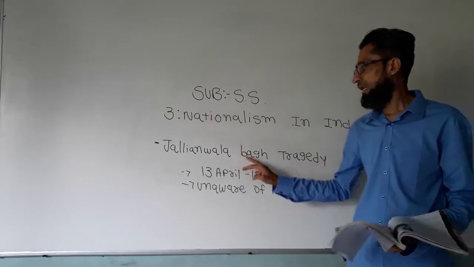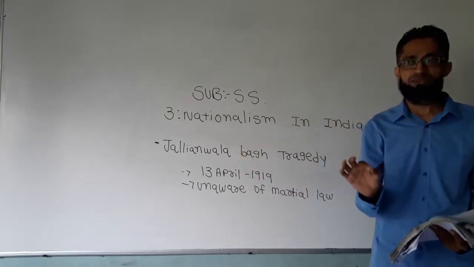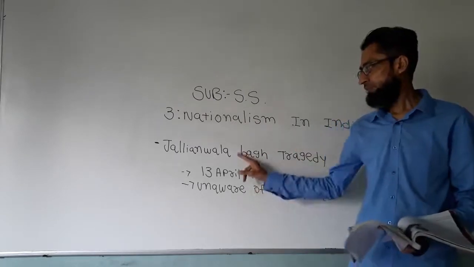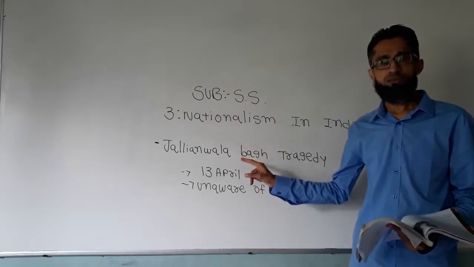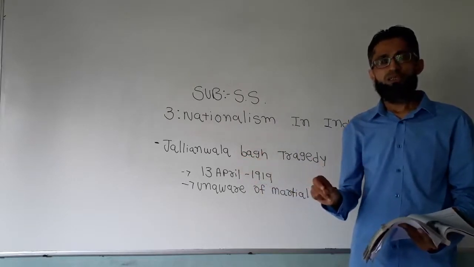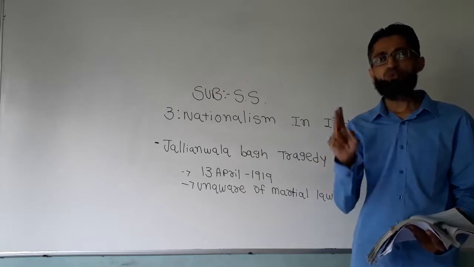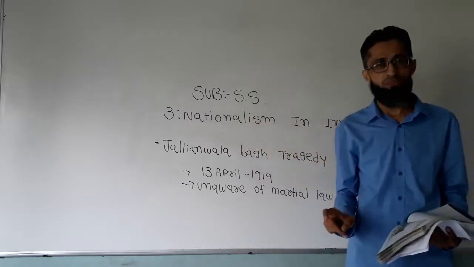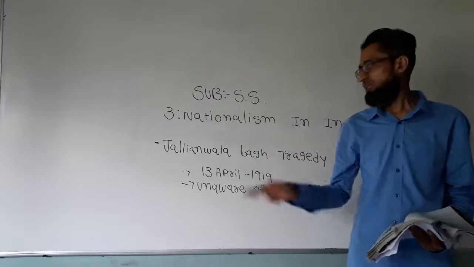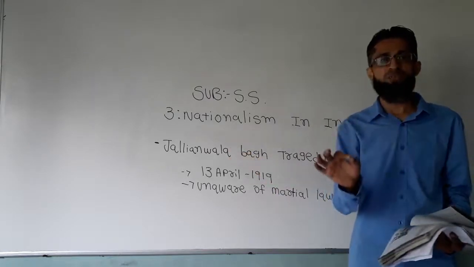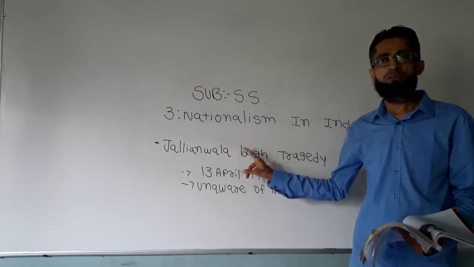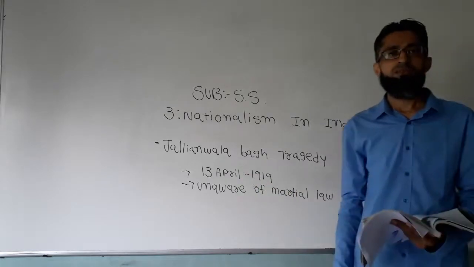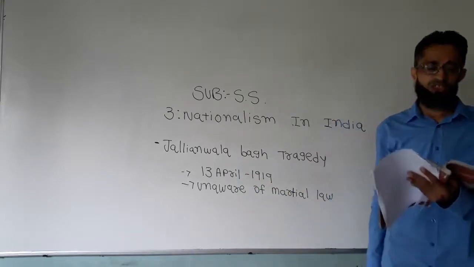Now this Jallianwala Bagh is a very important place in the freedom struggle of India. As I told you earlier, in the board exam, a 2-mark map question will be asked from the same chapter, Nationalism in India. I will give you more about this later, but Jallianwala Bagh is one such event which is very important for the purpose of the map. So on 13 April 1919, the Jallianwala Bagh incident took place.